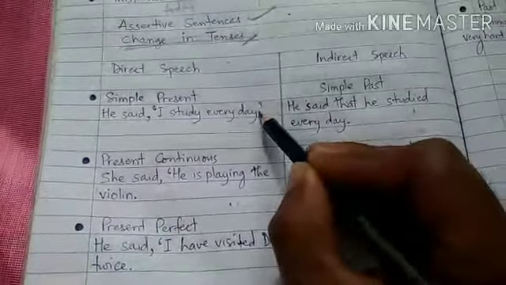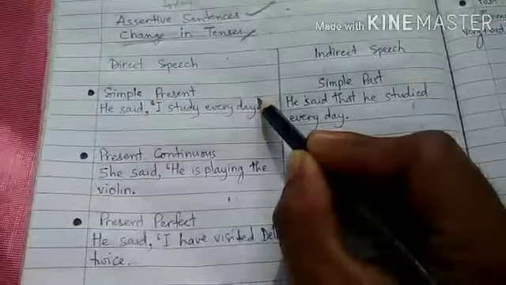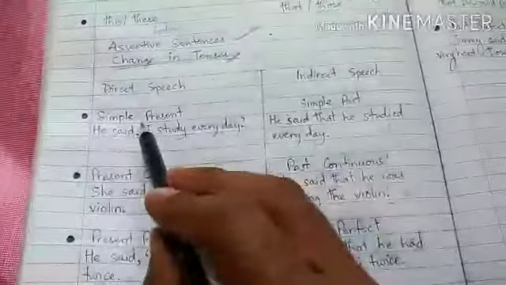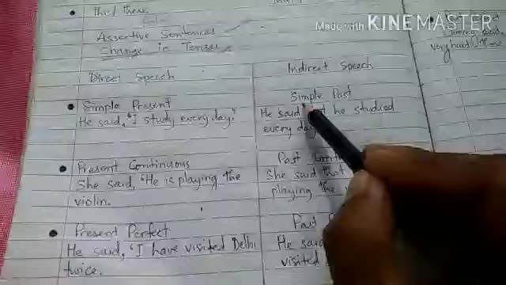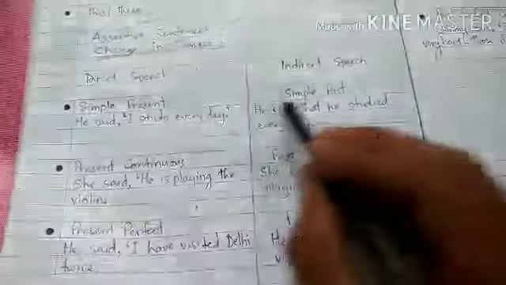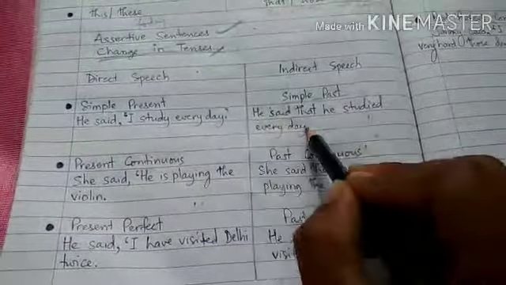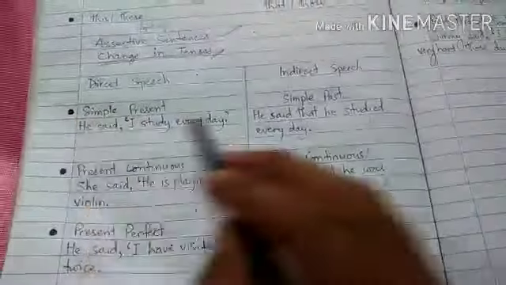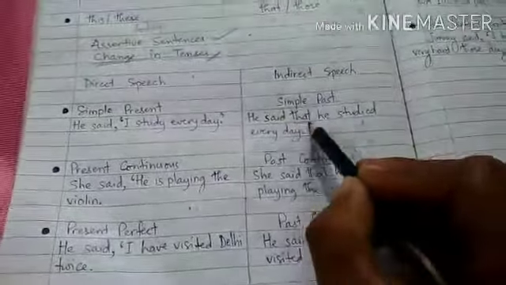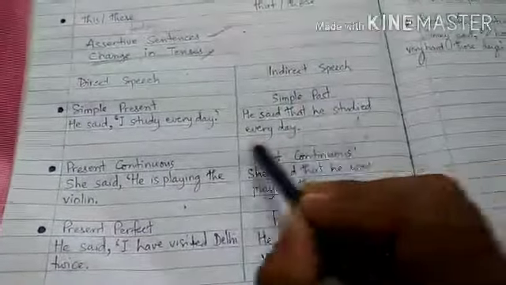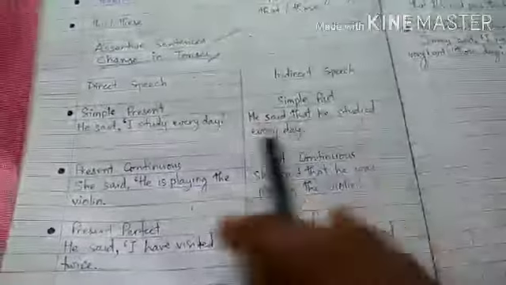Always keep in mind, after full stop, close inverted comma. Now this is in simple present tense, and in indirect speech it will change into simple past. He said that he studied every day. So I refers to he here. After the conjunction that we have placed he. So study every day becomes studied every day. Simple present into simple past.